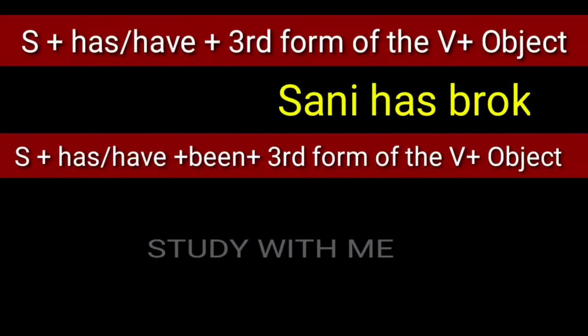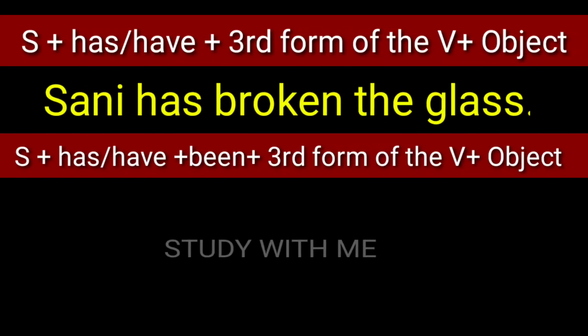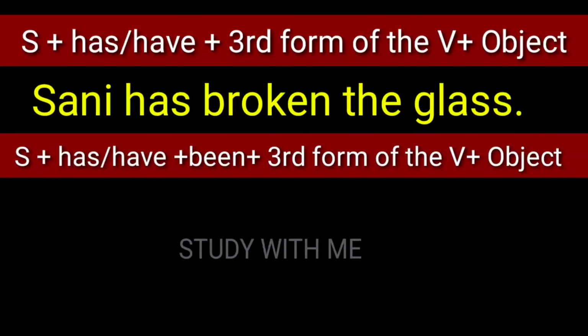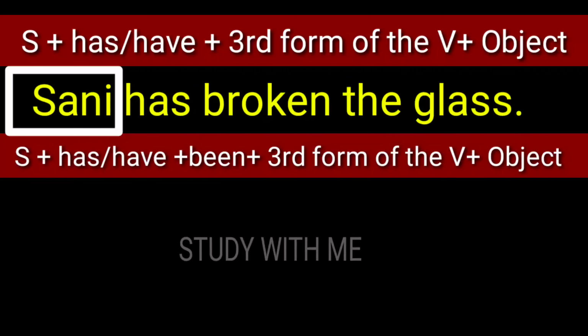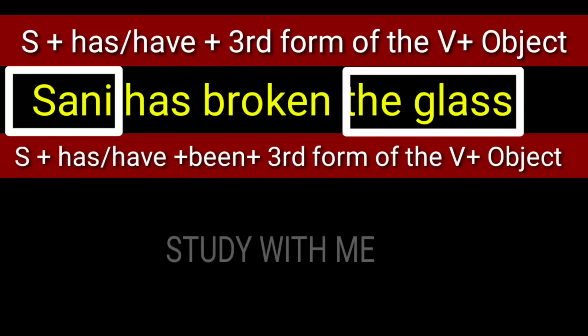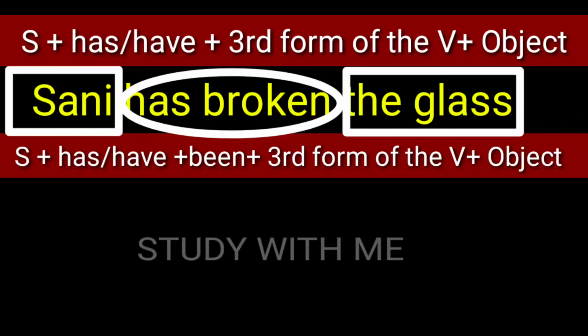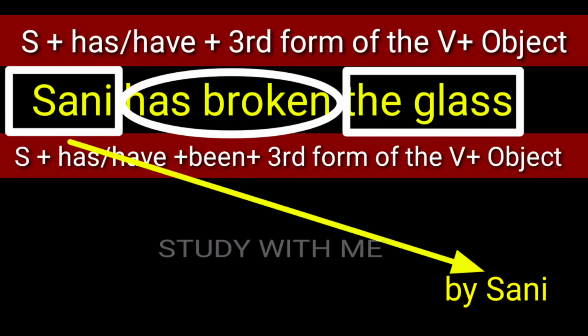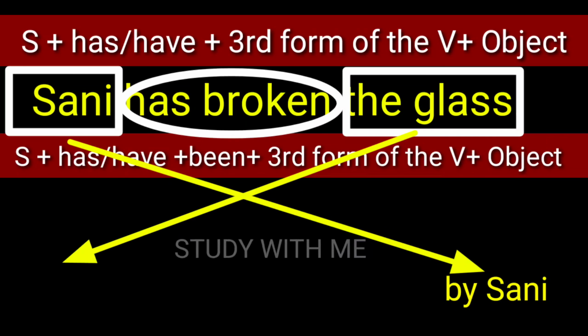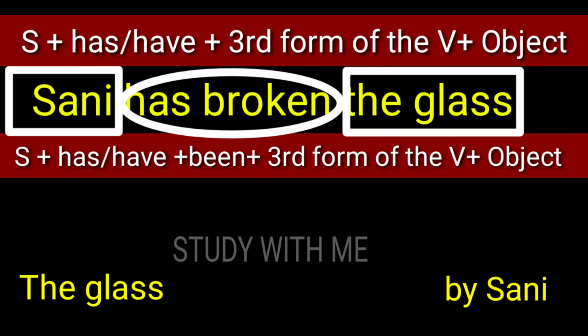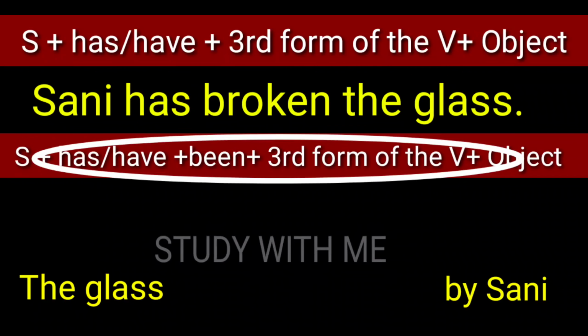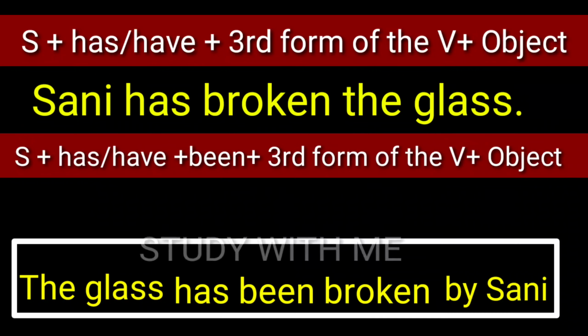Suppose, Sunny has broken the glass. First we have to identify the subject, object and verb. Here Sunny is the subject, the glass is the object, and the verb part is has broken. When we convert the active sentence into passive sentence, the subject will be changed into object, that is Sunny will be object, and the glass, which is the object, will be changed into subject, and the verb part has broken will change as per the structure. Now the passive sentence is: the glass has been broken by Sunny.